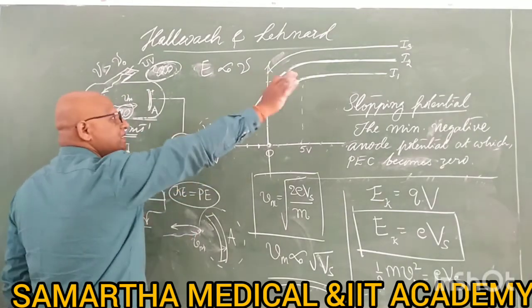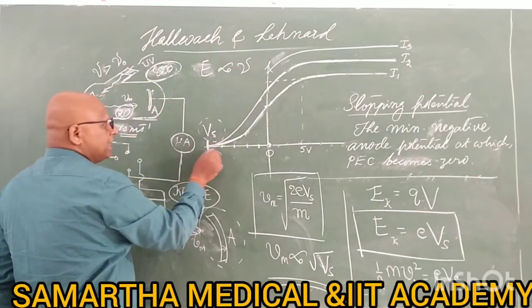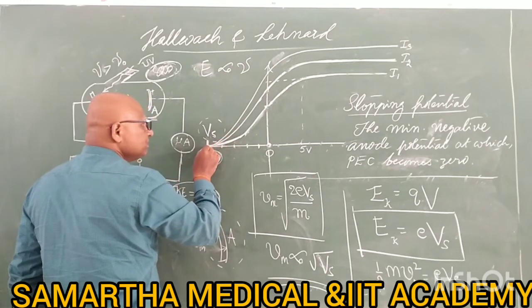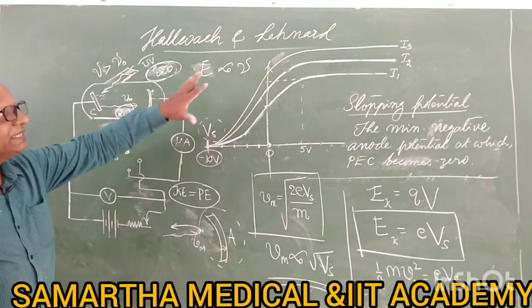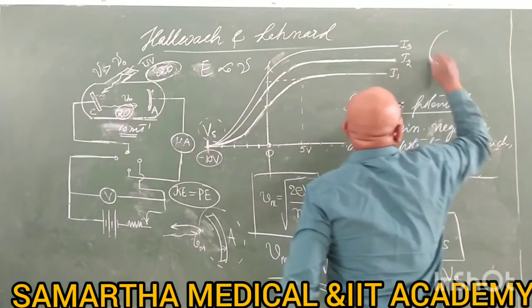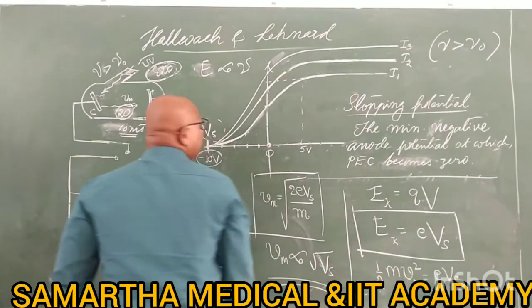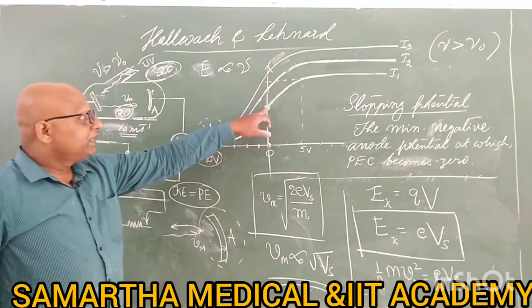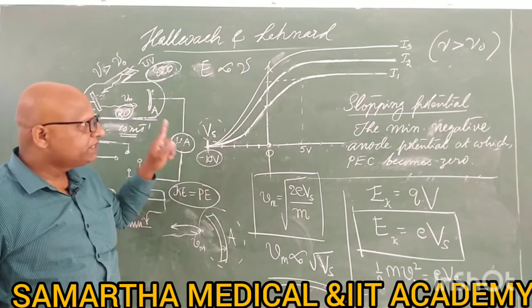Vs is the same for different intensities, but the saturation current is different. For this intensity also the same story. The stopping potential is the same for all those intensities, as long as your frequency is fixed. Your frequency is not changing. That's why different intensities get you different saturation current, but the same stopping potential.